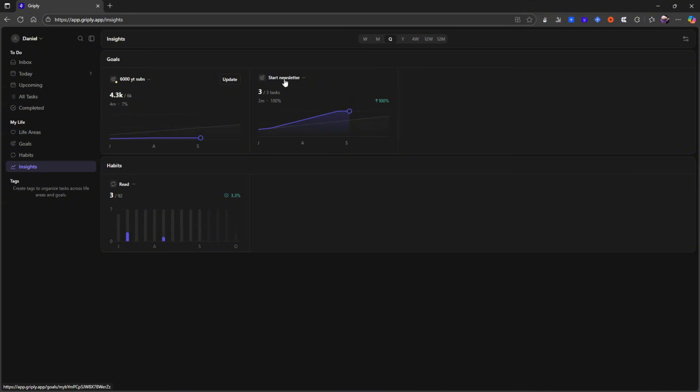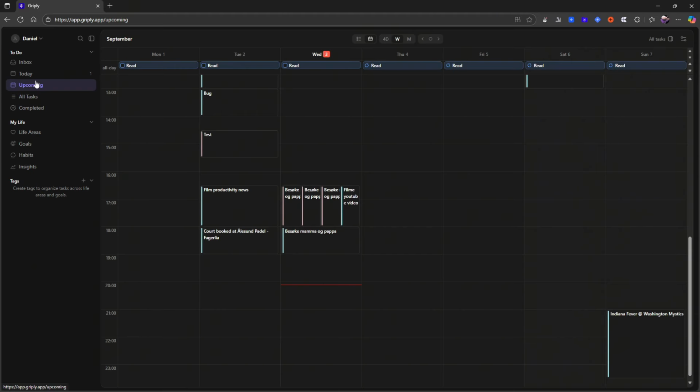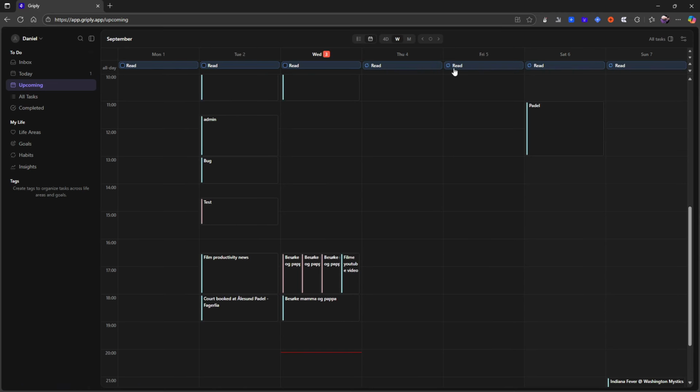and it gives me sort of a way to see whether or not I'm moving towards my goal. Like if one of my goals was to start this newsletter and I've only done 3 tasks, maybe my goal isn't actually something I want to accomplish, or maybe I should prioritize this even more. It gives you sort of a more mindful approach towards your task management, and that's what I really like about it. I like Griply because of the way it is set up, because of the calendar blocking abilities, which is actually really, really simple. So I can drag things onto here.